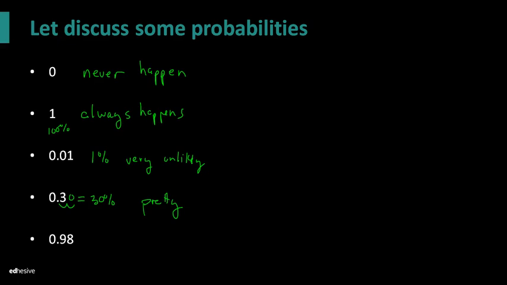It doesn't mean if you do 100 tosses or 100 trials, it will happen 30 times. It's the idea that in the long run, we will see 30%, and that's actually pretty likely. That means it definitely could happen.